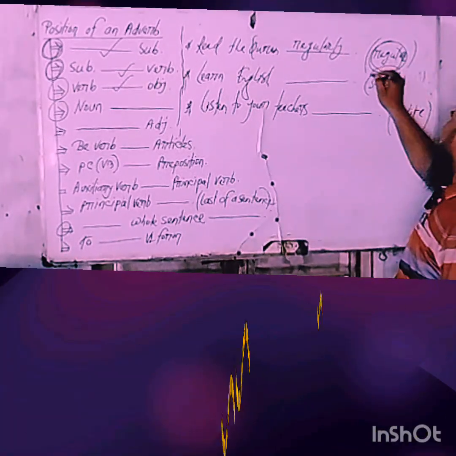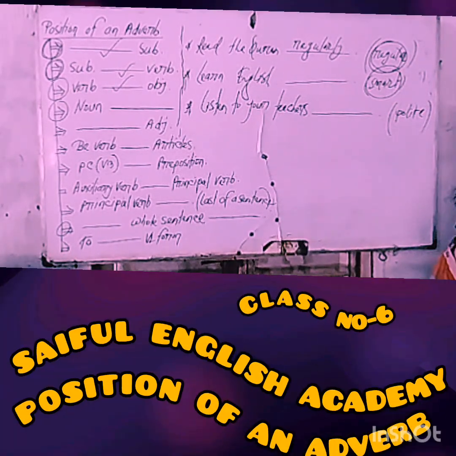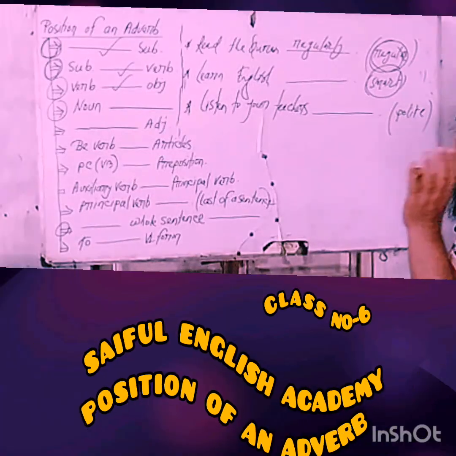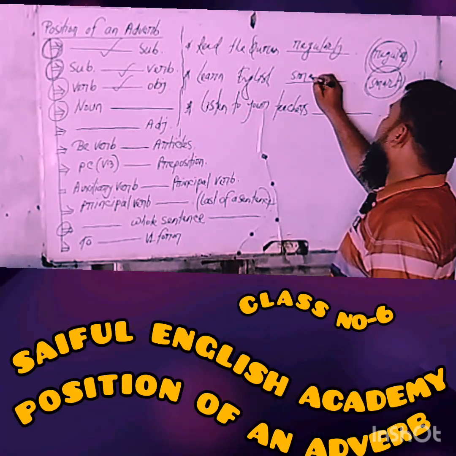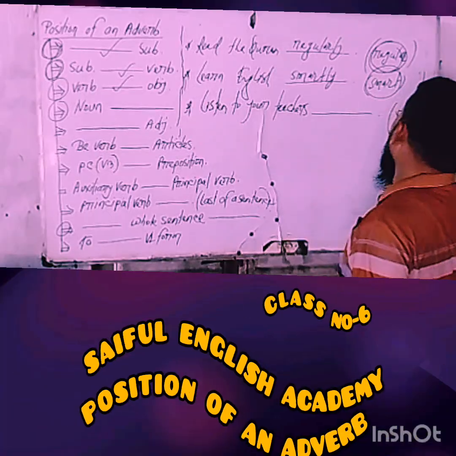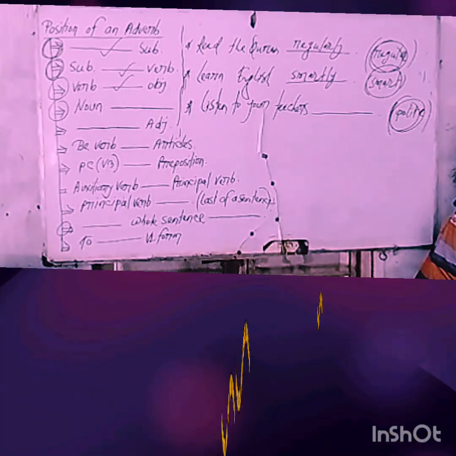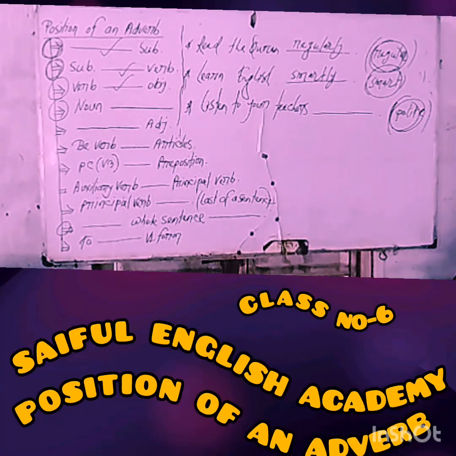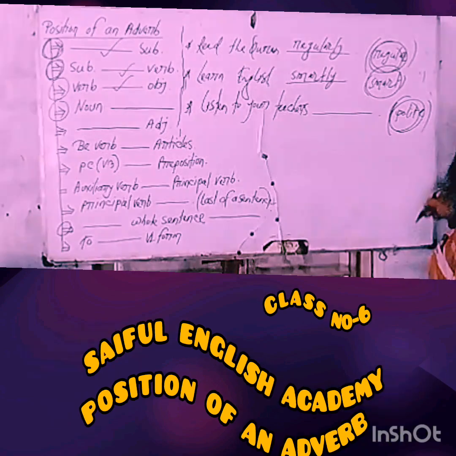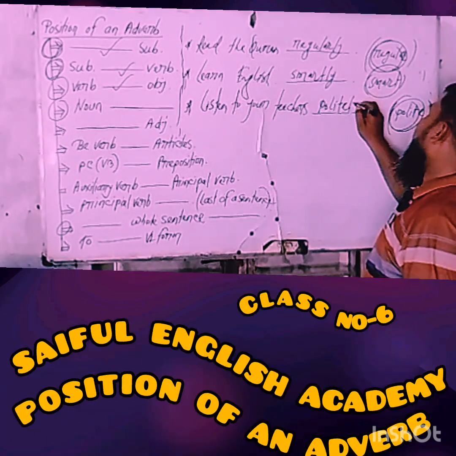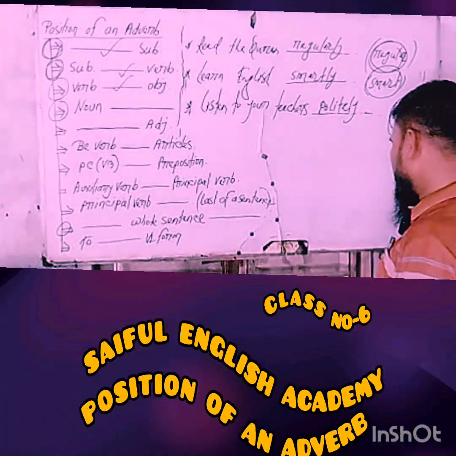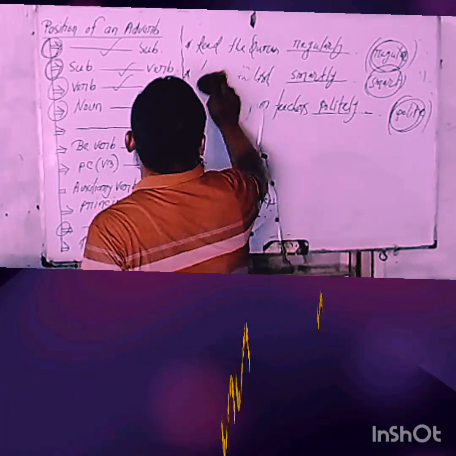regularly. Secondly, smart, of course, an adjective, and you'll have to change this word into an adverb, that means smartly. Third word, polite. Polite, of course, an adjective, and you'll have to change this word into an adverb, that means politely. Of course, you have understood clearly.